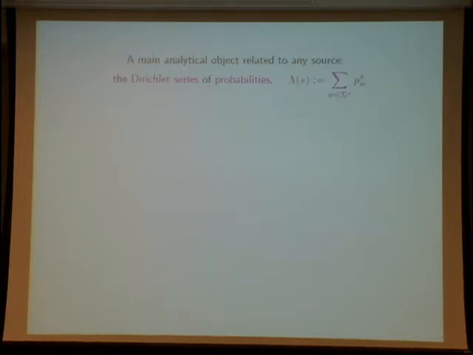So now I describe a very interesting subclass of sources, but I come back to general sources.